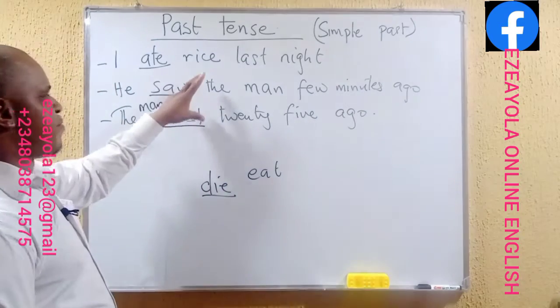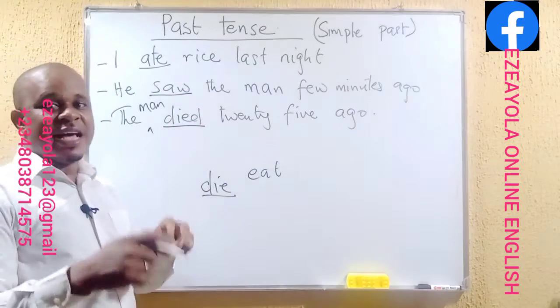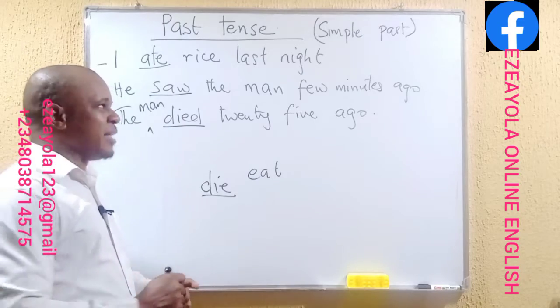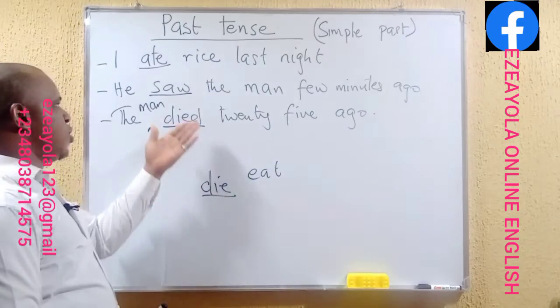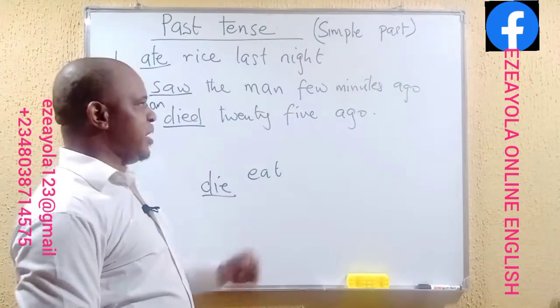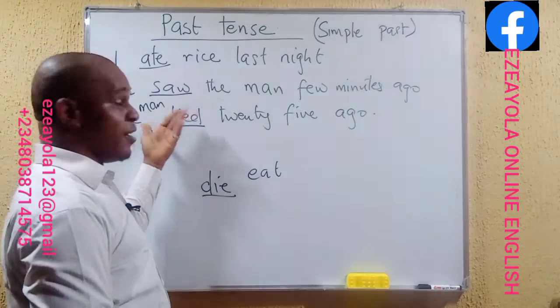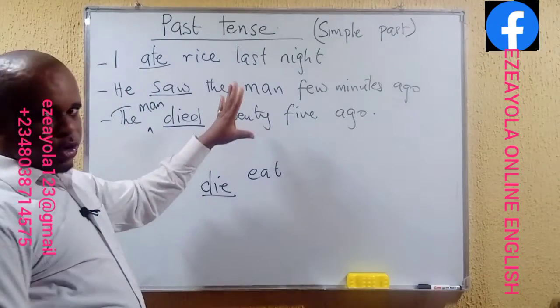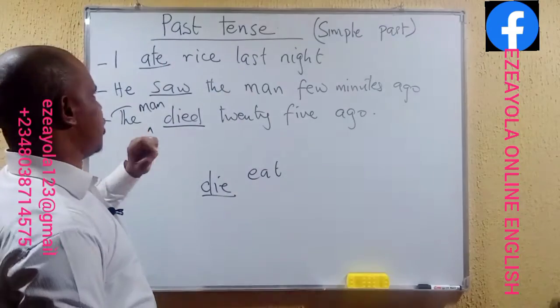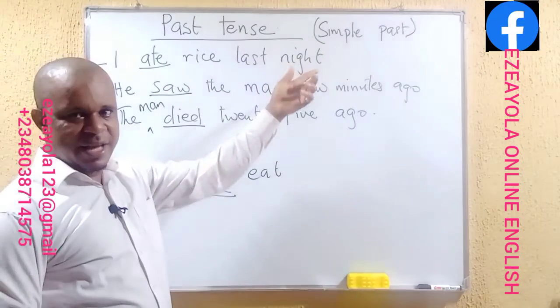Because we have presented these expressions in their simple past tense, that's why we have it as: I ate rice last night. Number two, he saw the man few minutes ago. And finally, the man died 25 years ago. What do we notice here? The first action took place last night, in the past.